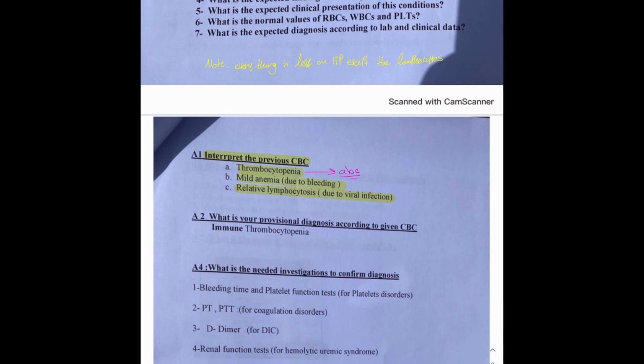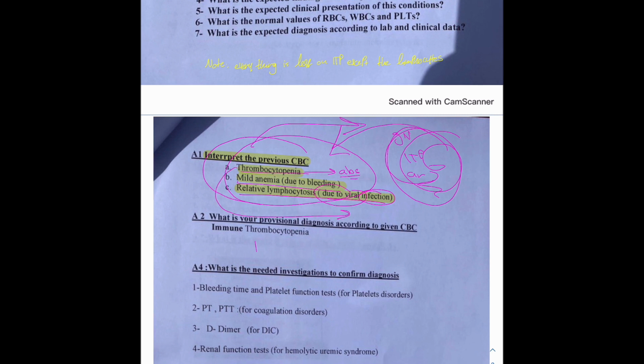So basically, let me just explain something out here. For every single autoimmune disease in this world, it doesn't occur until there's an infection before it, fortunately, for glomerulonephritis, for ITP, for arthritis, etc. Everything that is an autoimmune disease has a prior infection. And in this case, the patient had a history of viral infection. That's why we have lymphocytosis due to viral infection, mild anemia due to bleeding, and thrombocytopenia because of those antibodies.